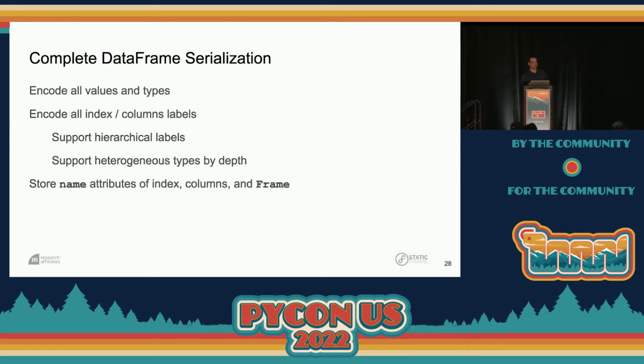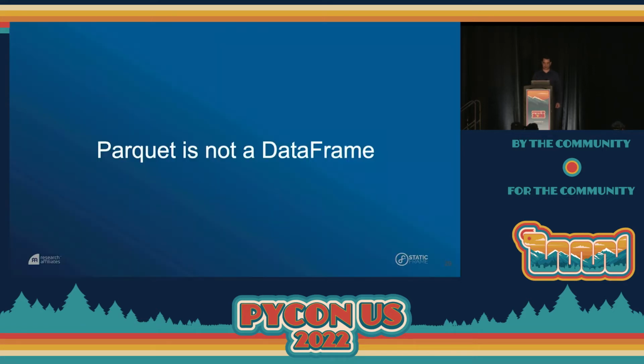So complete DataFrame serialization needs to encode all the values and types, and encode all index and columns labels. We need to support hierarchical labels. We need to support heterogeneous types per label depth, and we need to get those name attributes.